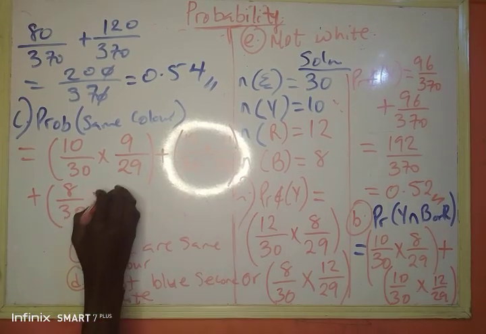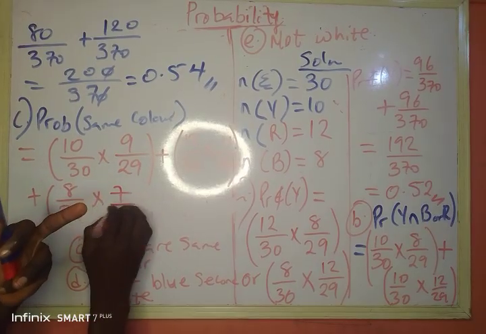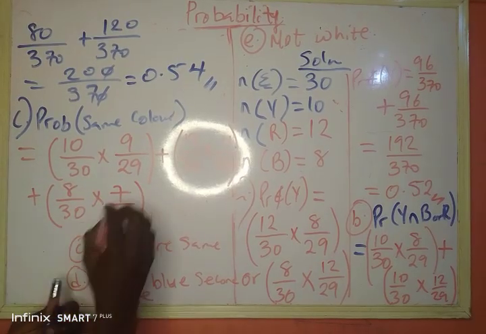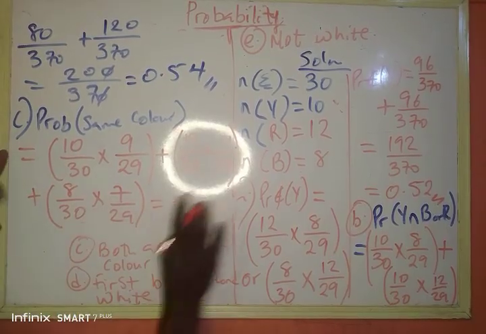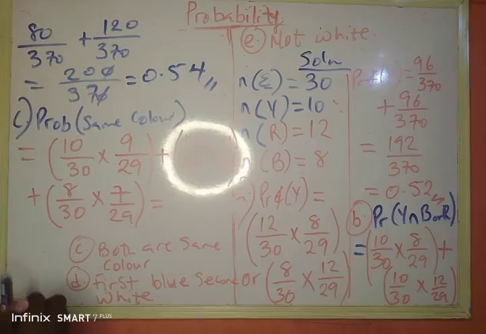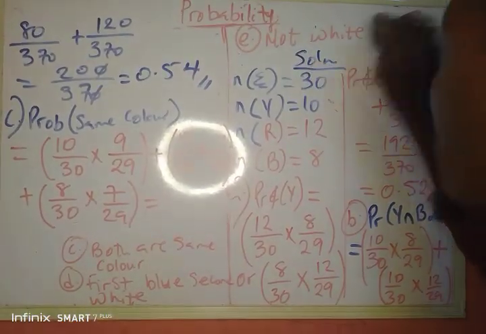And blue and blue now. Blue and blue, that's 7/29. And I think for me I can get my final answer. So 10 times this is 90. Oh, I'll need to clean this side because I don't want to clean the question, so I won't be looking for it.